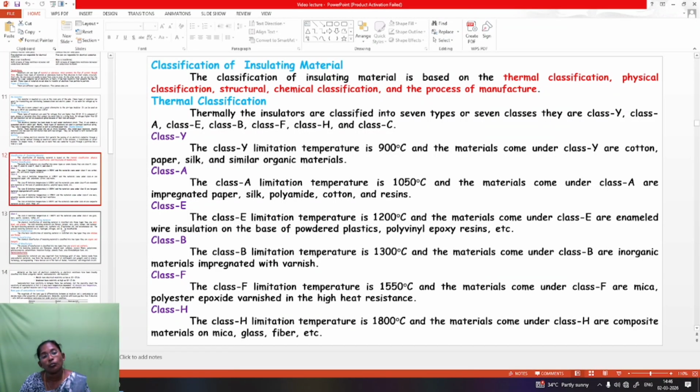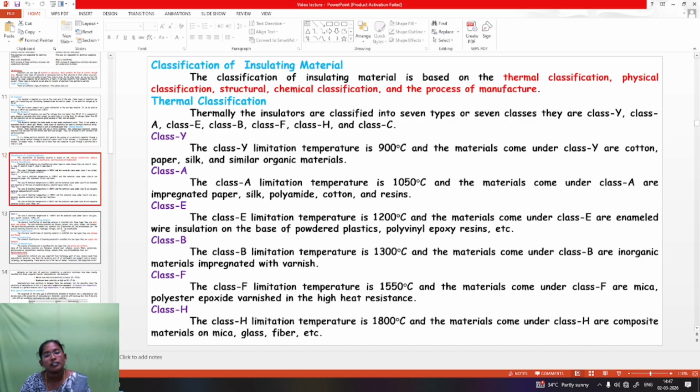Class Y limits the temperature to 90 degrees, and the materials that come under class Y are cotton, paper, silk and similar organic materials. Class A limits the temperature to about 105 degrees Celsius, and the materials under class A are impregnated paper, silk, polyamide, cotton and resins.